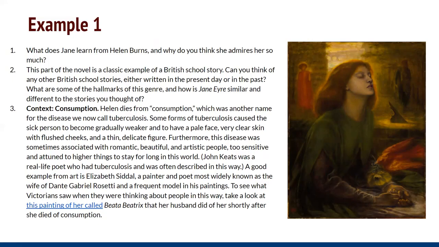And then the context question talks about consumption and the meaning of consumption in Victorian literature, and then provides a link to this painting by Dante Gabriel Rossetti that provides an example of what this idea asked readers to think about. Next slide.